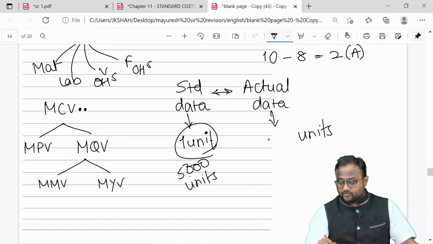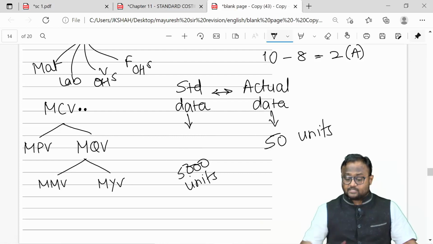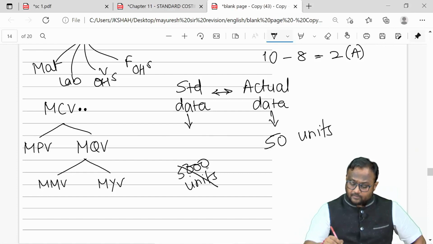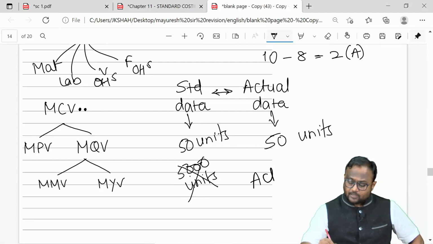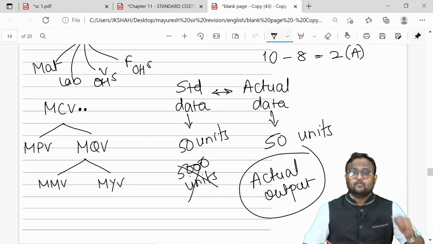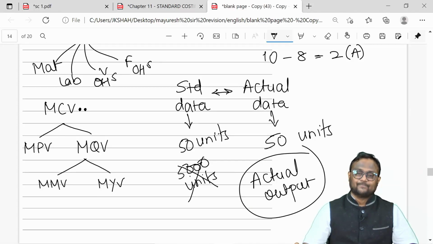If my standard is given for 5,000 units and my actual output is 50 units, I will convert the standard of 5,000 and bring it down to the level of 50, because my actual output is 50. So guys, please understand one thing: your actual data must be compared with the standard data at a common level of actual output. For that we need to revise the standard from whichever level it is, and take it to the level of actual output. This is your standard costing. Is that part clear?